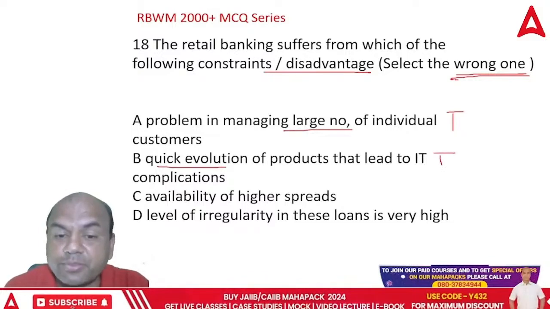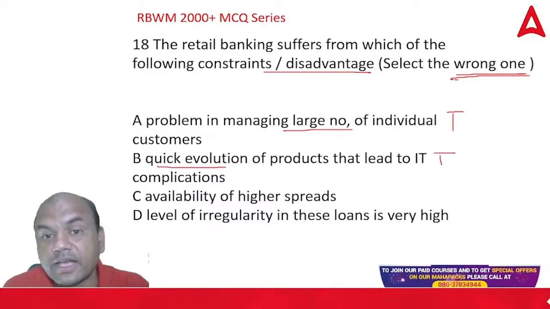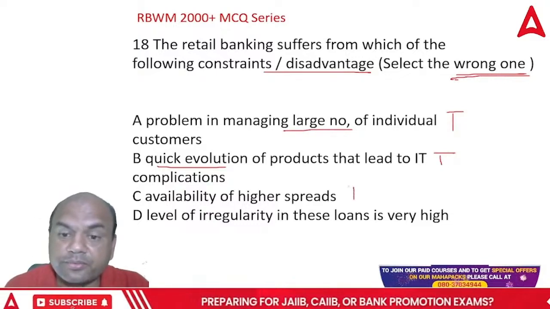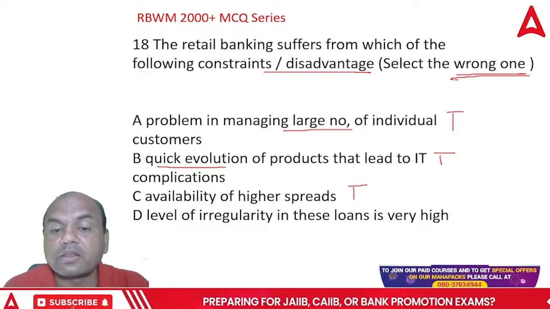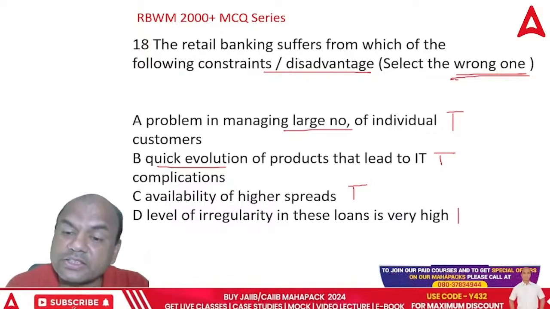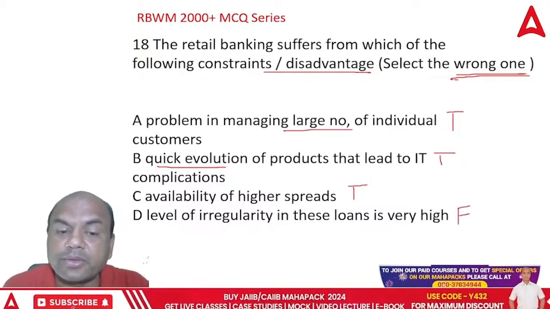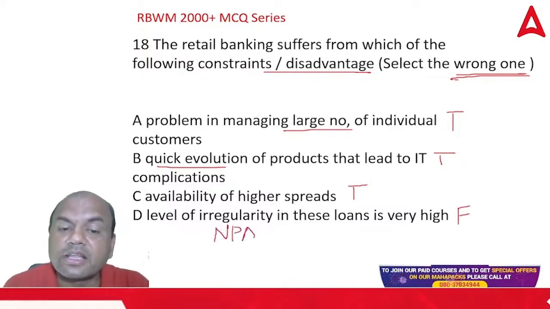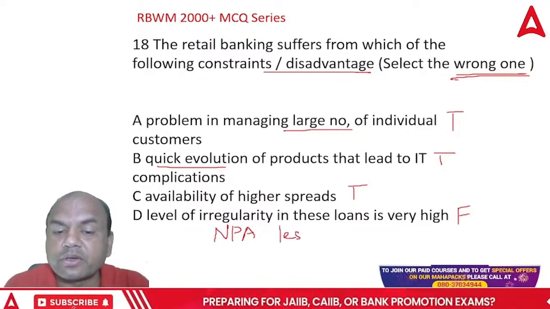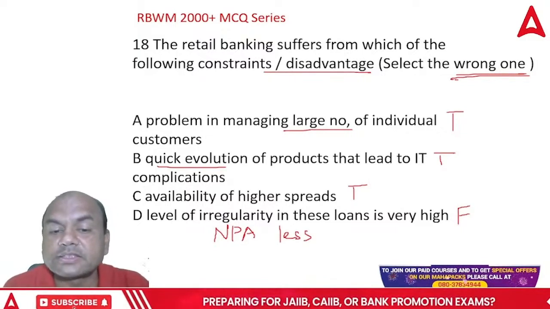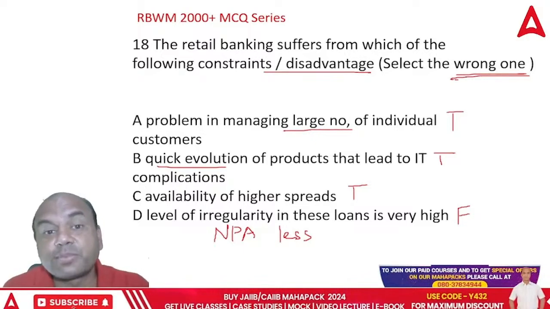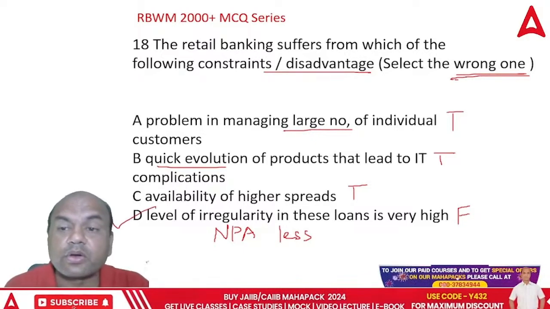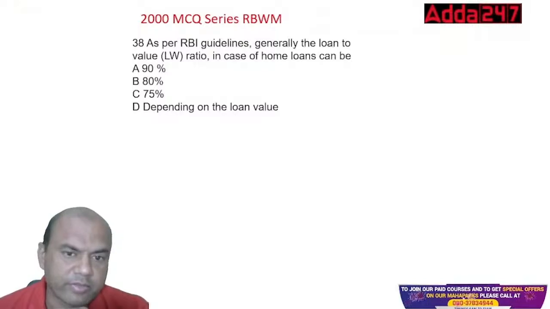Availability of high spreads, so there are high spreads, right? That is also true. Level of irregularity in these loans is very high. This is false. Irregularity means NPAs. Retail banking has fewer NPAs. Always remember, NPAs are less in retail, because the risk is spread. So the answer is this. We want the wrong one.